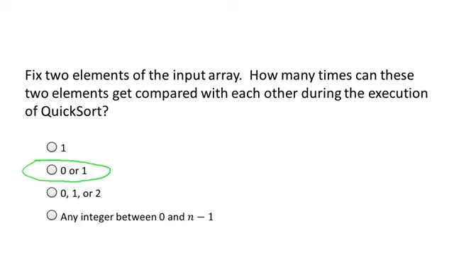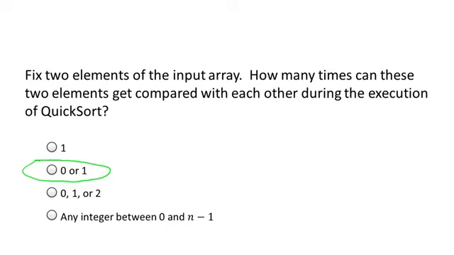Well, think about two elements, say the third element and the seventh element, and let's recall how the partition subroutine works. Observe that in quicksort, the only place in the code where comparisons between pairs of input array elements happens is in the partition subroutine. So that's where we have to drill down. So what are the comparisons that get made in the partition subroutine? Well, go back and look at that code. The pivot element is compared to each other element in the input array exactly once.